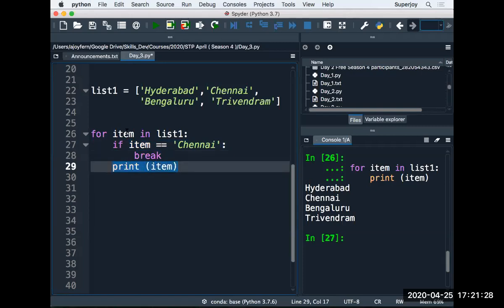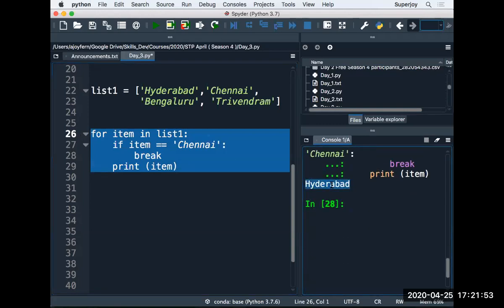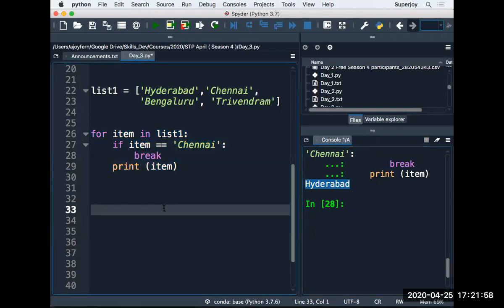In the second iteration, item is equal to Chennai. So here Chennai becomes equal to Chennai. So this condition becomes true and we get the break, because break will only happen if this condition becomes true. And as we get the break, the loop execution terminates, right? So see the output, what will we see? We will see only one output, and that is Hyderabad. Why Hyderabad? Why not other city names?